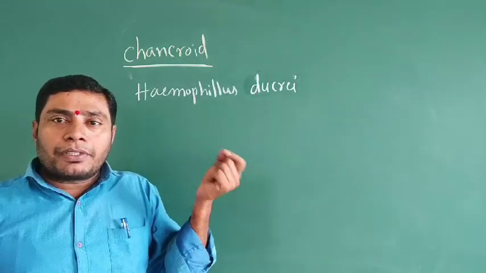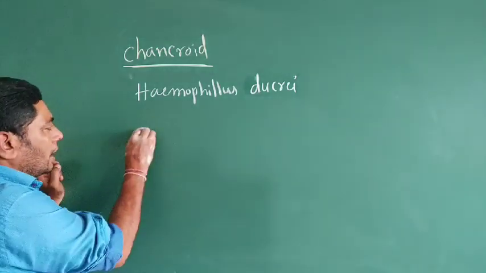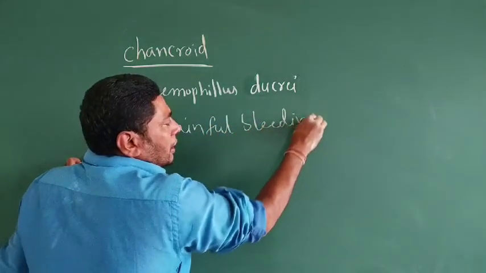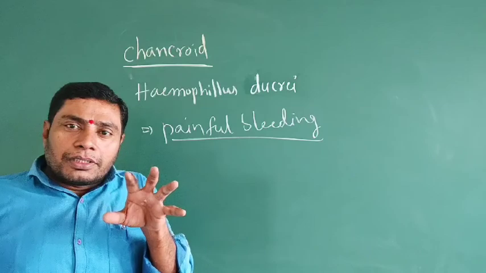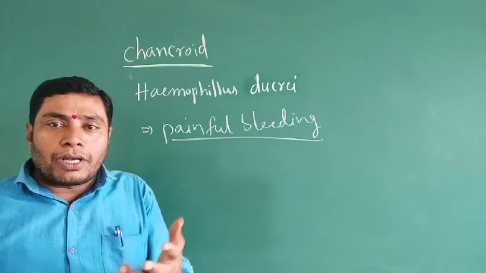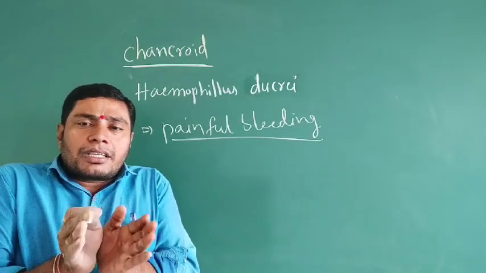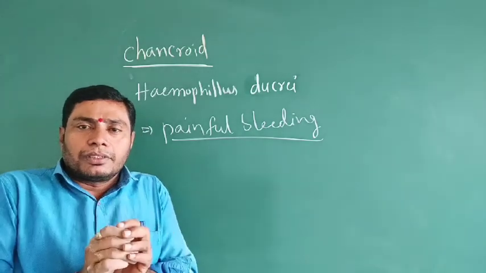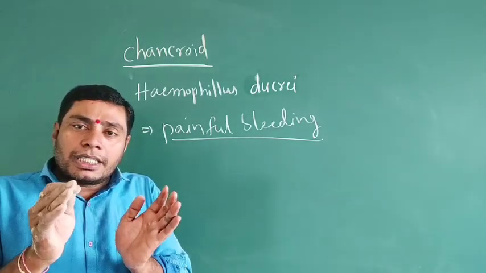The symptoms of chancroid include painful bleeding, because the external genitalia swell. Ulcers occur in the external genitalia as well as the surrounding parts.